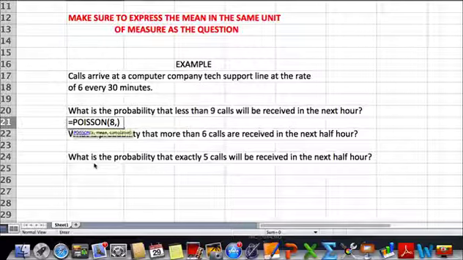and then look at the rest of the question. Less than 9 calls received in the next hour. The next entry that you're going to make is what is the mean? Well, if the mean is 6 for every 30 minutes, you need to convert 30 minutes into an hour so that the mean would be 12 if you were looking at an hour.